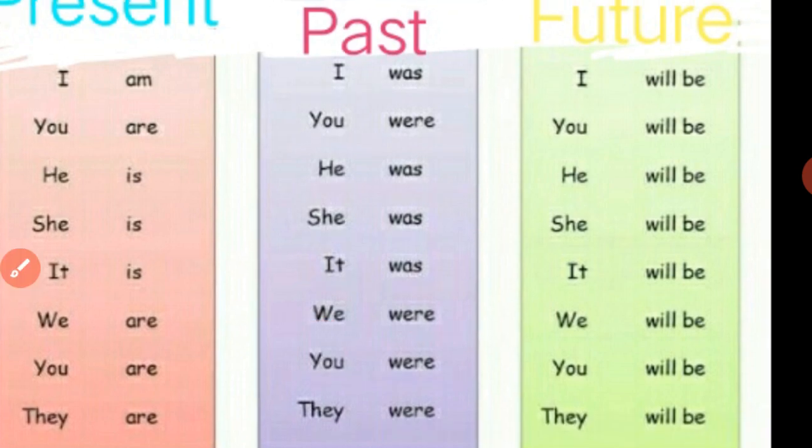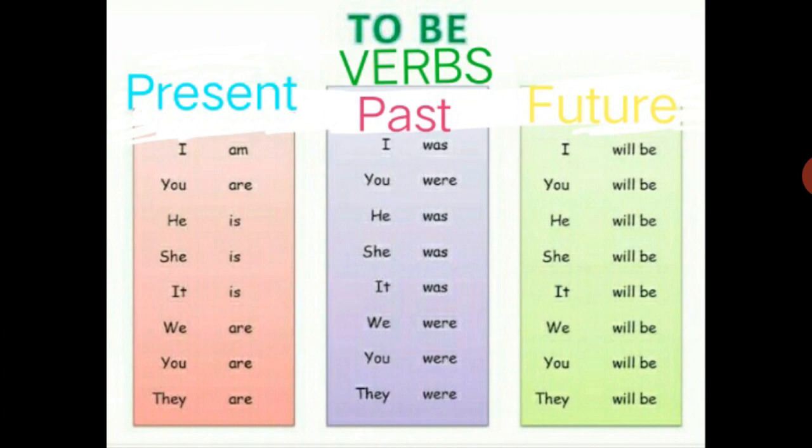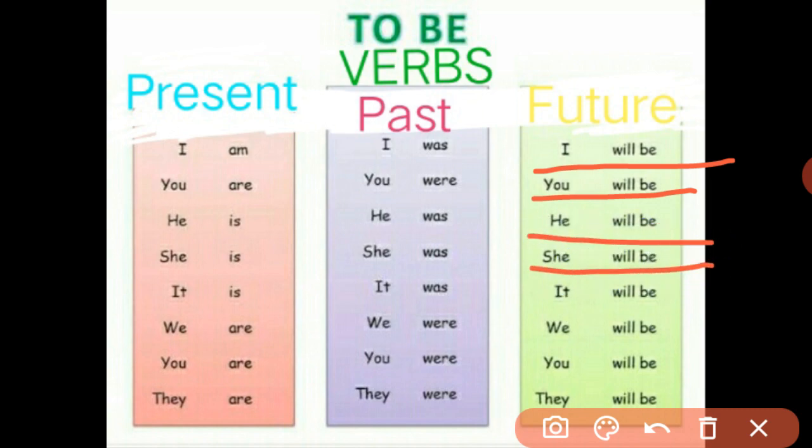Next column, which is about future tense. So how does it work, let us see. If the subject is I, your sentence will begin with I will be. You can also write I shall be. Next, you will be, he will be, she will be, it will be. Next one, we will be. Instead you can also write we shall be. Next, you will be, and the last one, they will be.